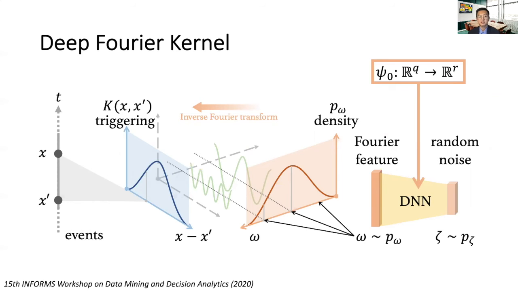The input of the network is a Gaussian noise prior, and the output is the Fourier feature sample from the spectrum. As shown in this illustration, the process of evaluating the kernel at x and x prime is analogous to performing an inverse Fourier transform of the optimal spectrum. The parameters of the Fourier feature generator will be trained along with other parameters in the model through maximizing the log likelihood function.